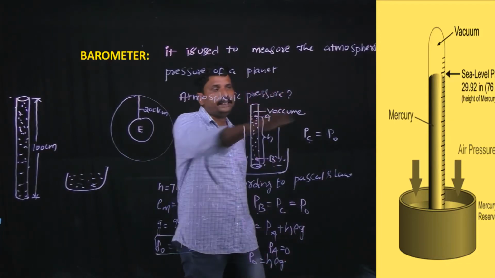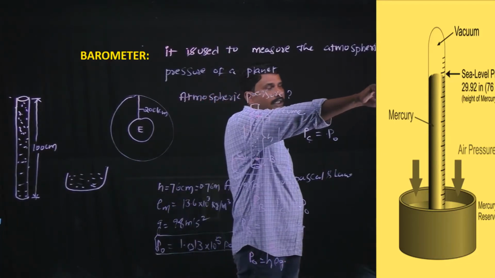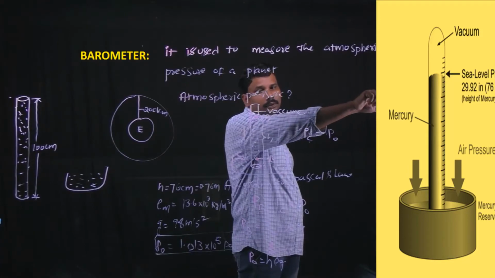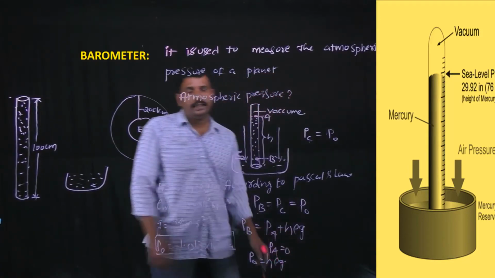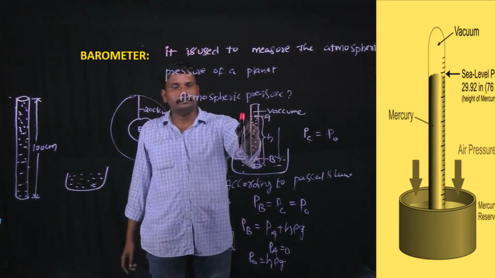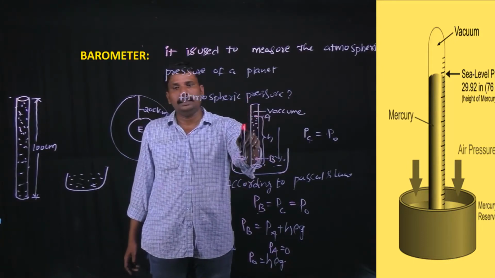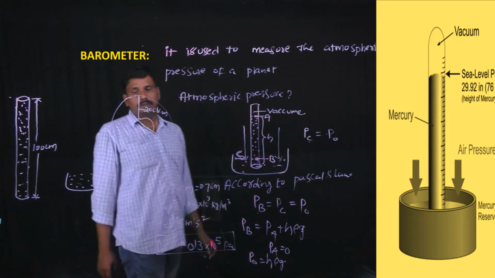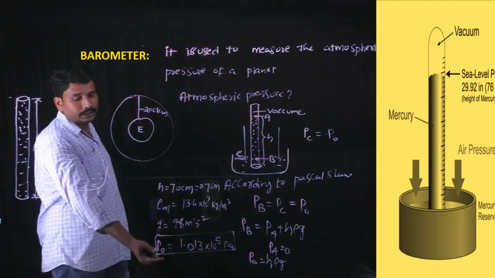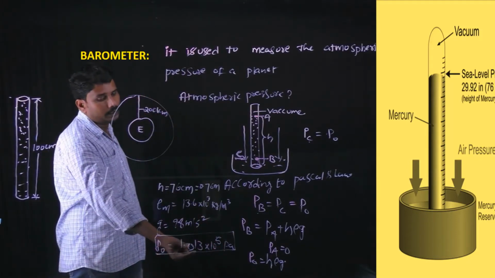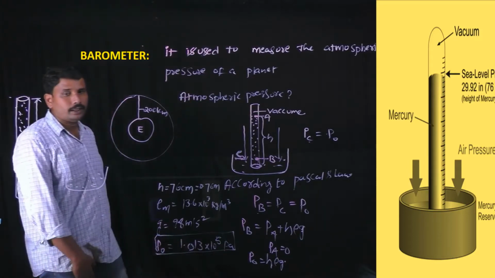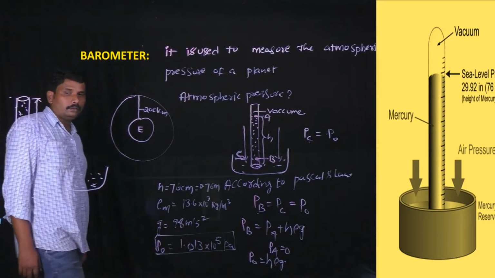There is a space at the topmost, it is the vacuum. We want to find the pressure here, where the atmosphere touches the mercury inside the glass bowl. By calculating, it is P naught equals 1.013 into 10 power 5 pascals. Okay.